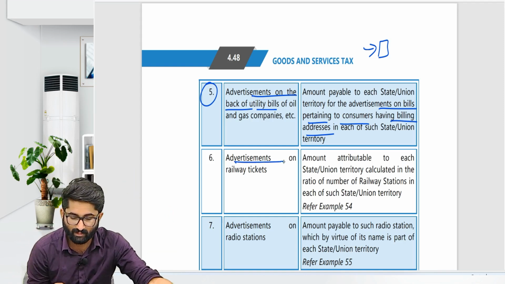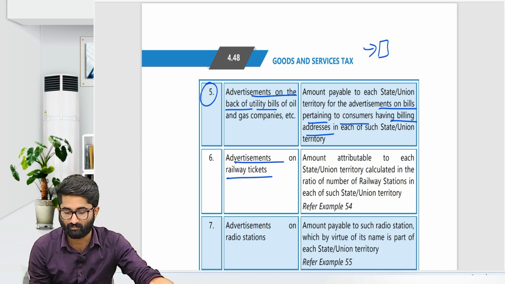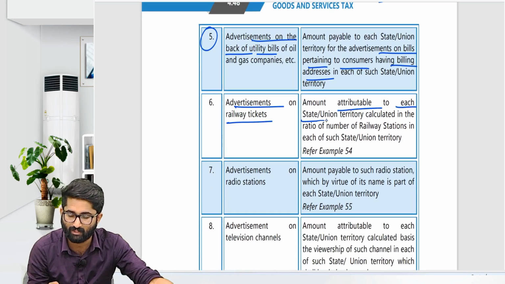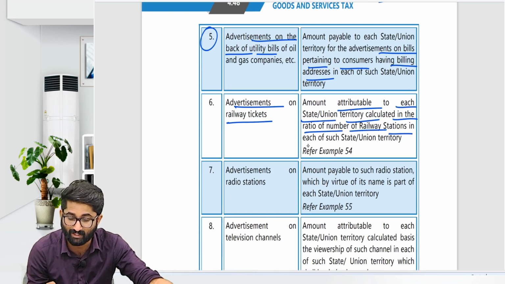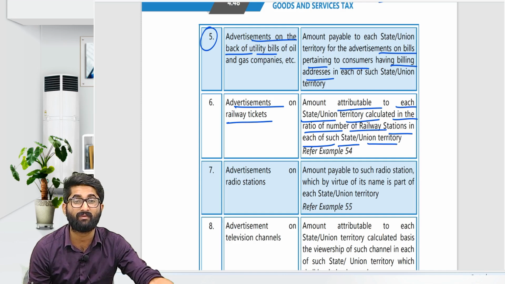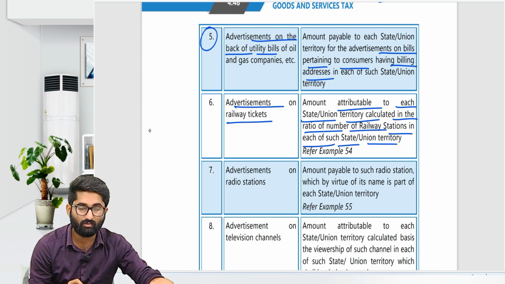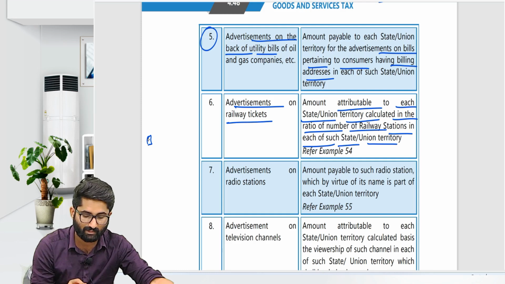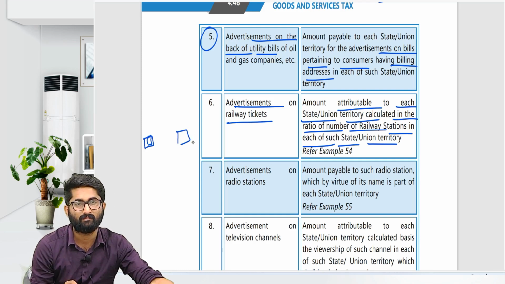Advertisement on railway tickets: the amount attributable to each state or union territory is calculated in the ratio of the number of railway stations in each such state or union territory. For example, advertisement is given in Karnataka as well as in Kerala.